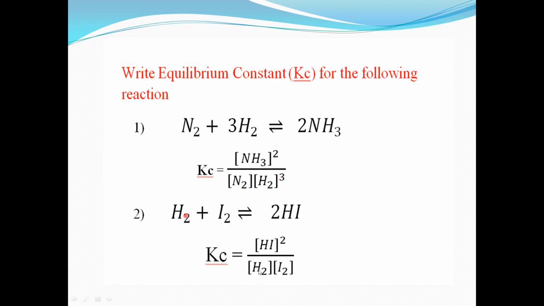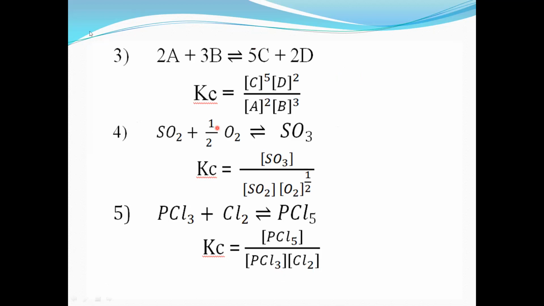So concentration of H2, here again concentration of I2, not necessary to write again power as 1. It is assumed that power is 1. So for this equation, H2 plus I2 gives 2HI, the equilibrium constant Kc is equal to concentration of HI power 2 divided by concentration of H2 into concentration of I2. Understand? Okay. Yes, sir.